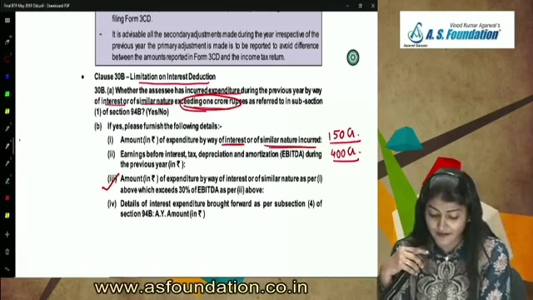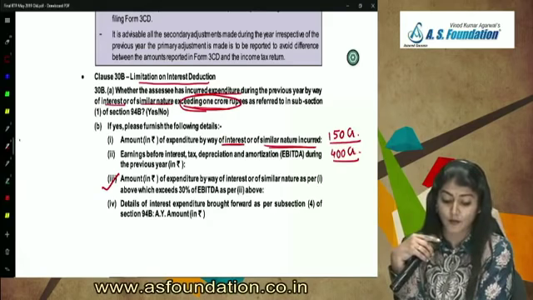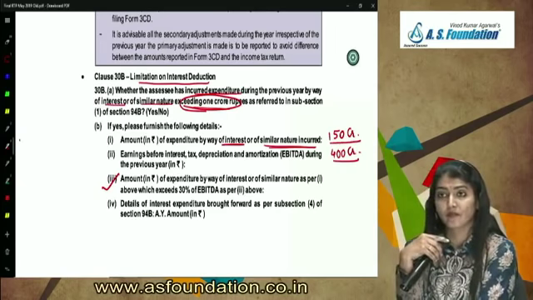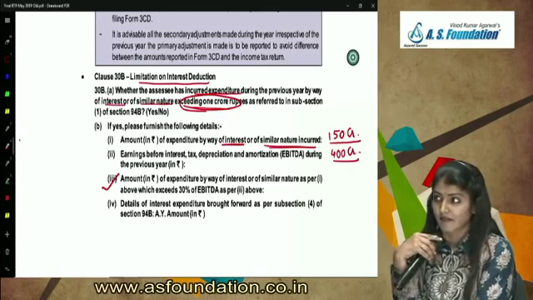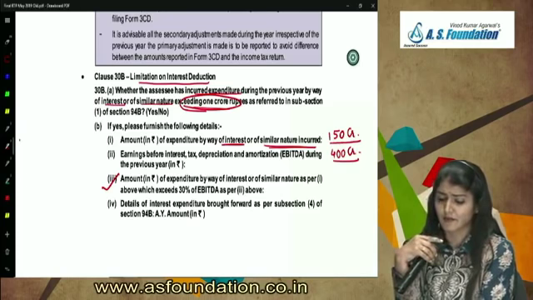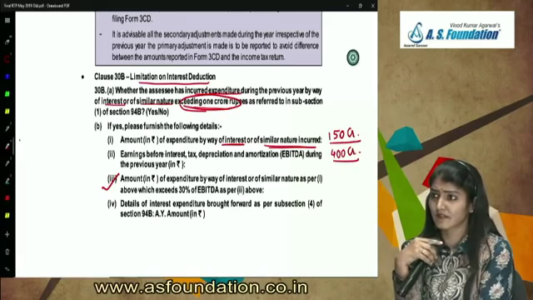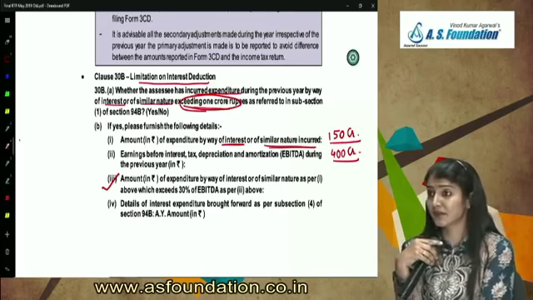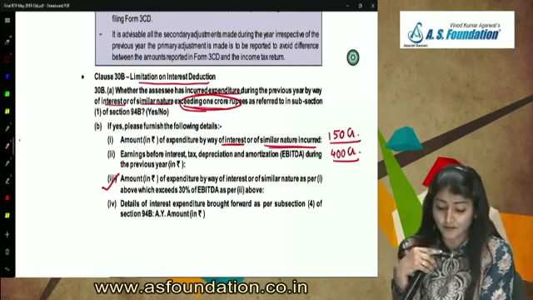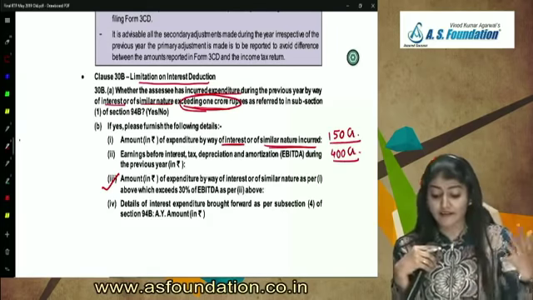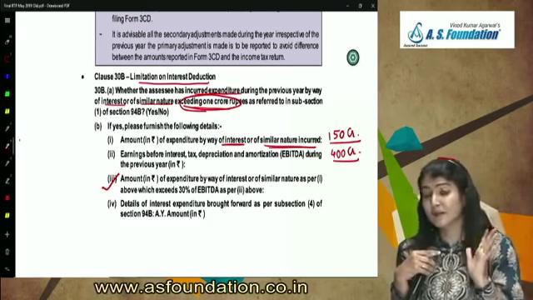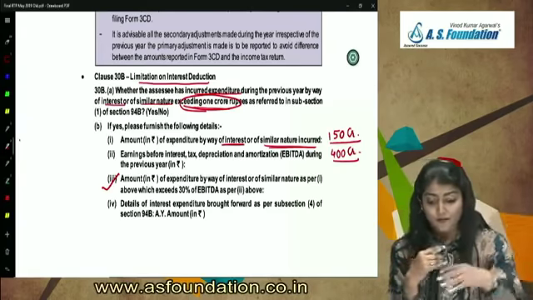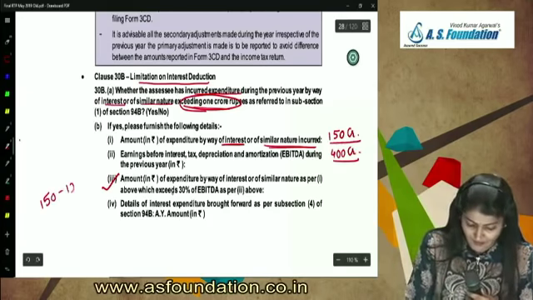Amount of expenditure by way of interest or similar nature as per 1 above, which exceeds 30% of the EBITDA as per 2 above. It is 37.5%. But I want the amount in rupees, not in percentage. How much is 30% of EBITDA? 120 crore. What is the amount of interest expenditure? 150 crore. So 150 minus 120.